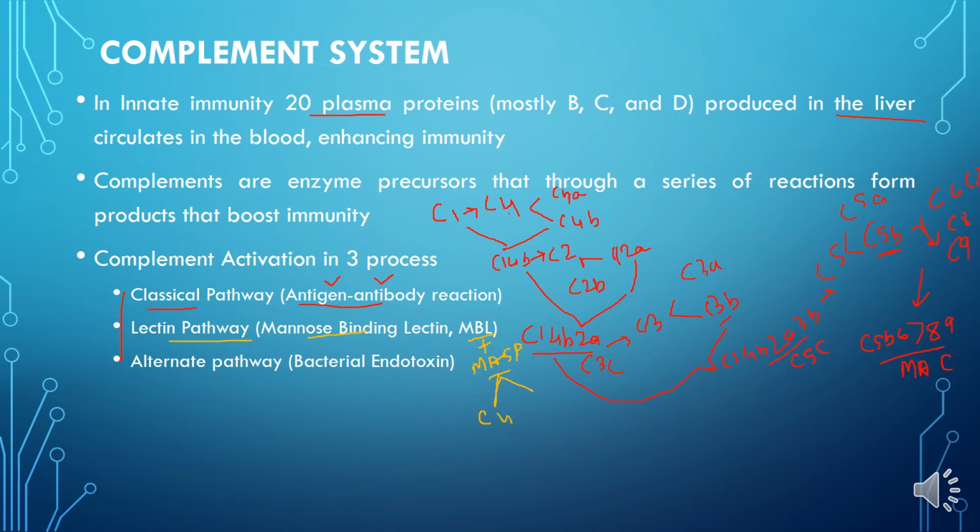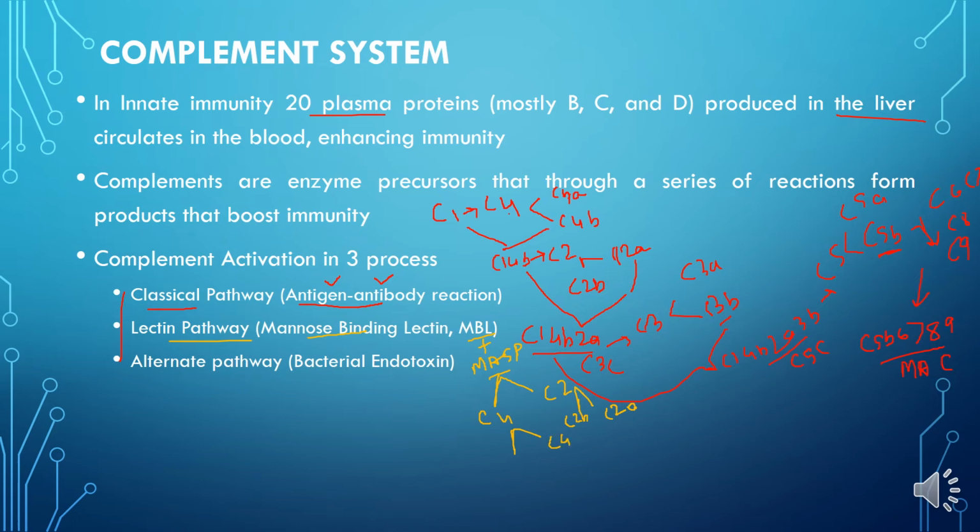MASP and MBL together form a complex and cause the breakdown of two complement proteins, that is the C4 and the